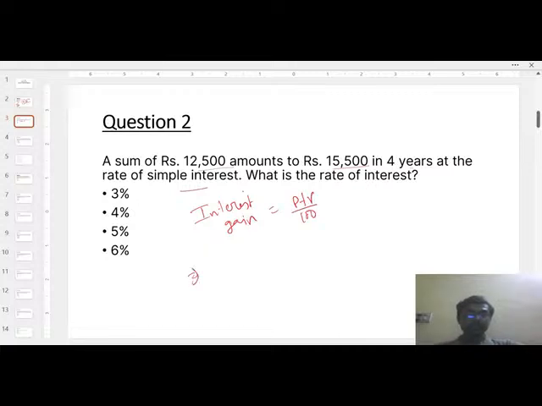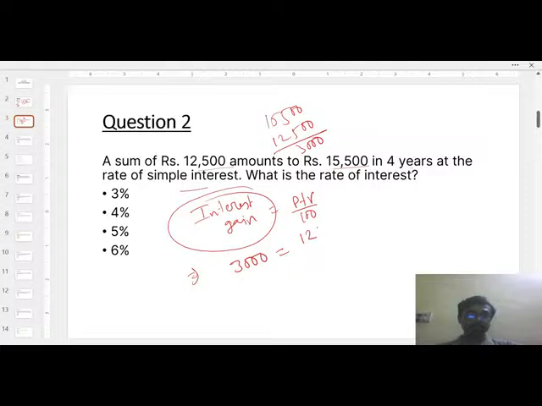Here the total interest gain is 15,500 minus 12,500, that means 3,000. P is the principal amount, 12,500. T is 4 years. R you have to calculate. Divided by 100.